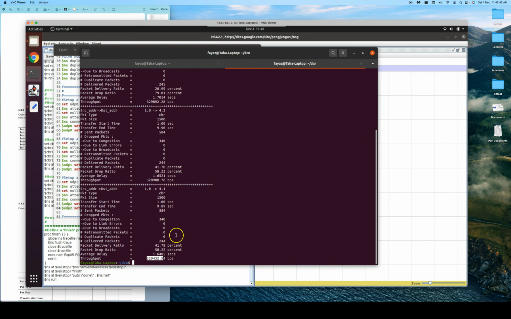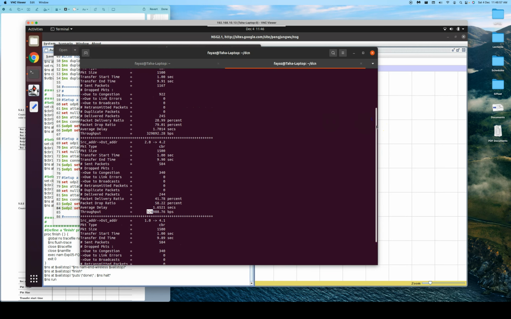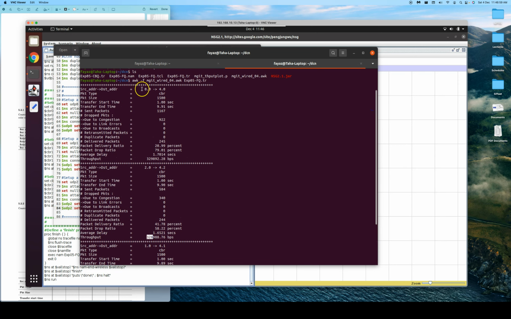It has got approximately 330. Likewise, you can see the second flow, and this also has got approximately 330. And likewise, you can see the other flow also. All of them have got a throughput of 330. That's the average throughput that we have verified.